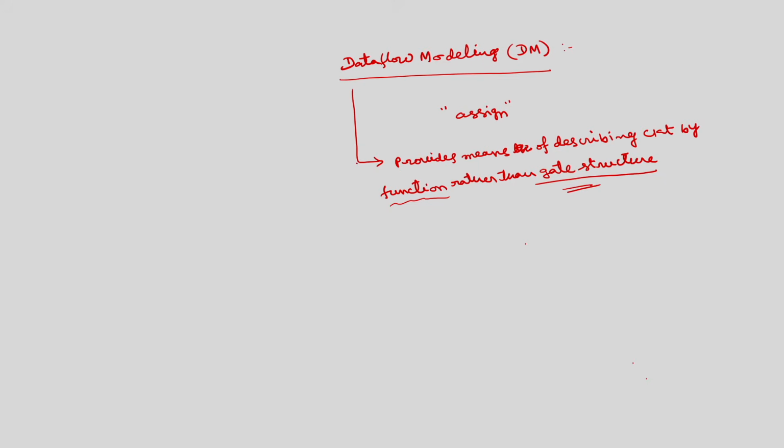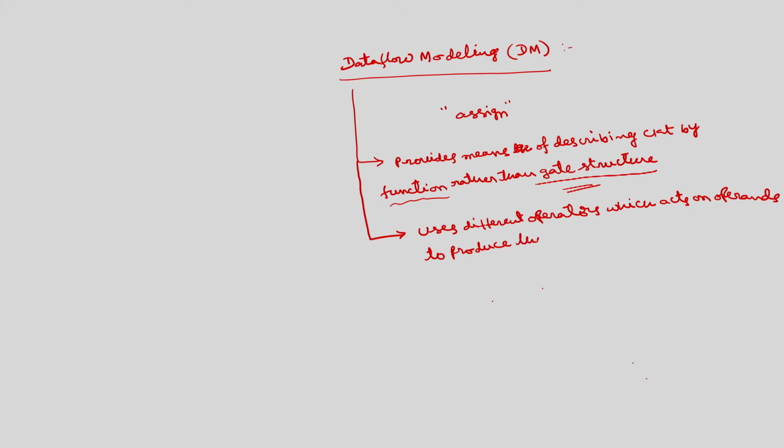So, how does this describe the circuit? It uses different operators. This data flow modeling uses different operators which act on operands to produce the desired results.